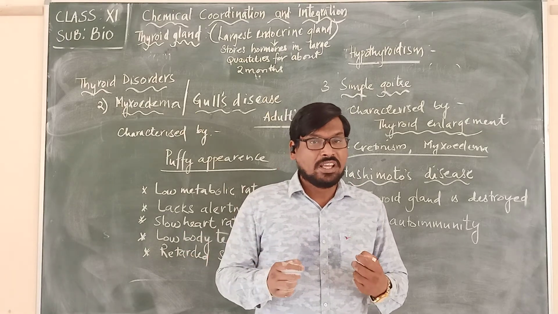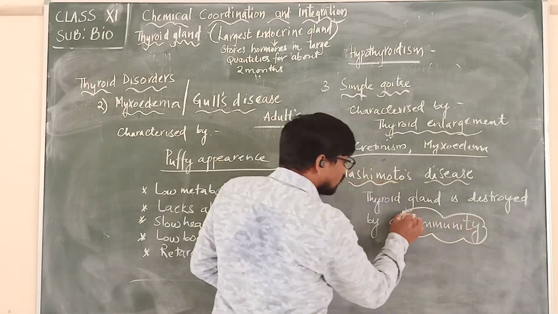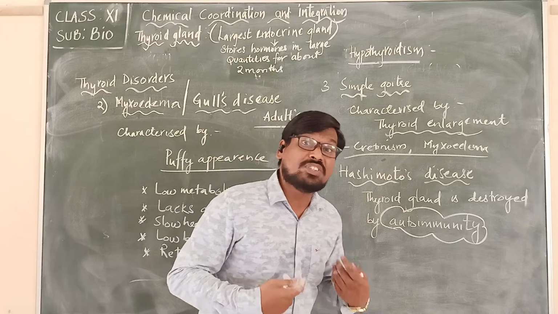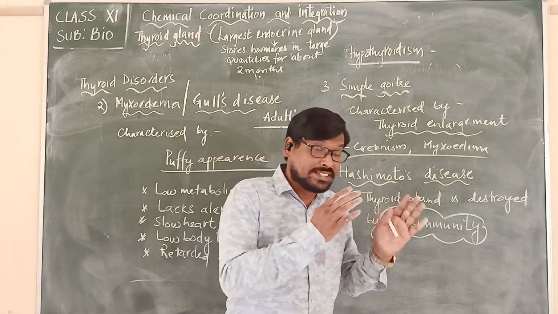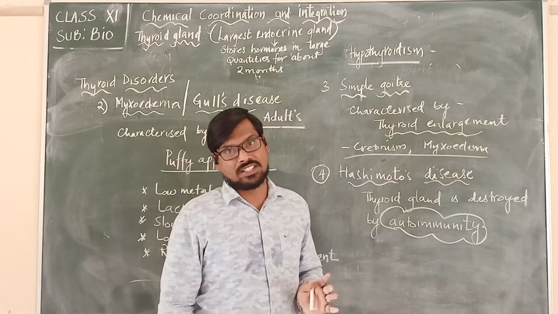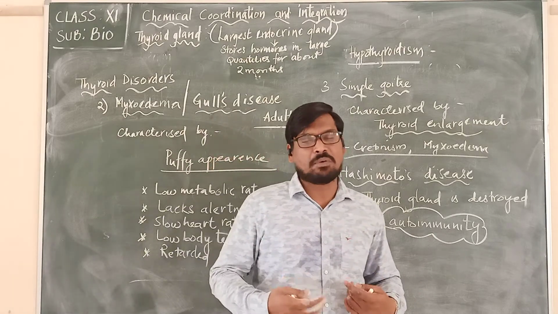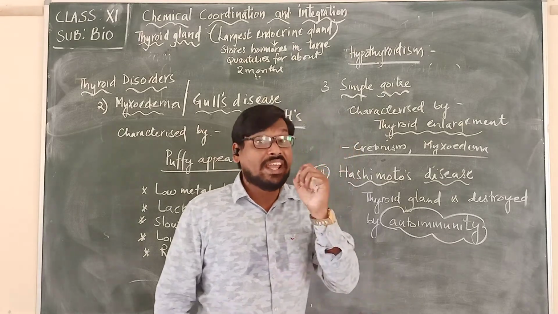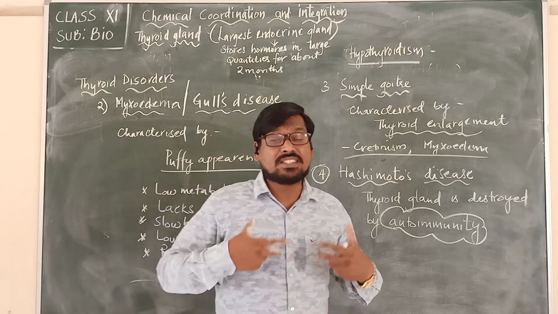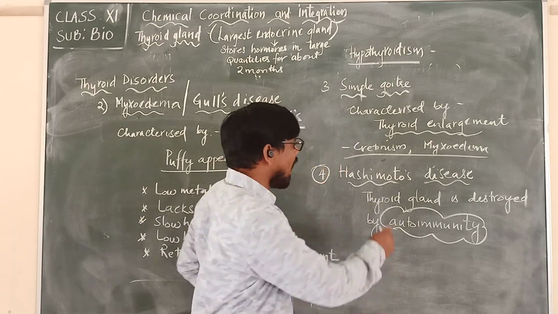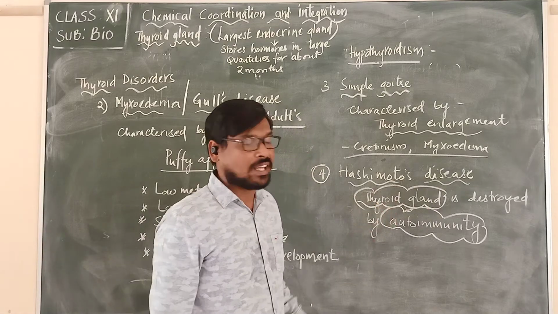But here, in the case of autoimmunity, please remember this word, autoimmunity. Our immune system loses the property of identifying self cells from the non-self cells. In such cases, our own immune system produces the cells which will go and destroy the thyroid gland.